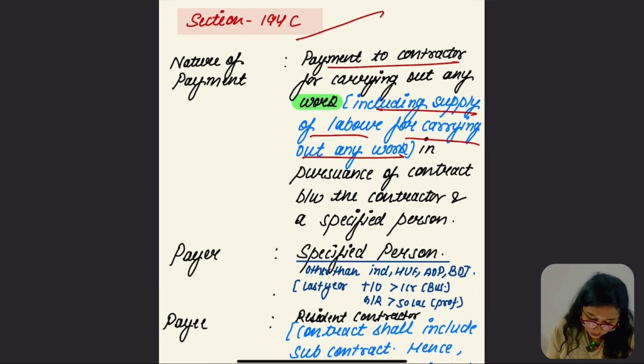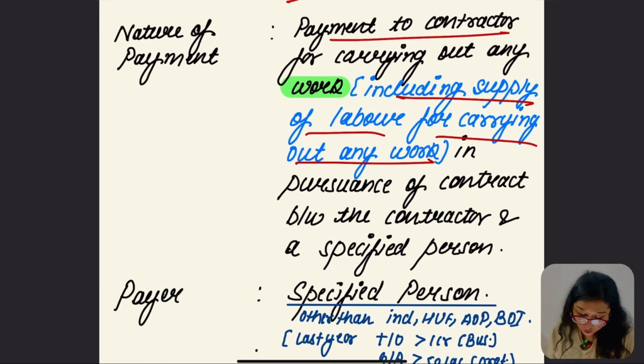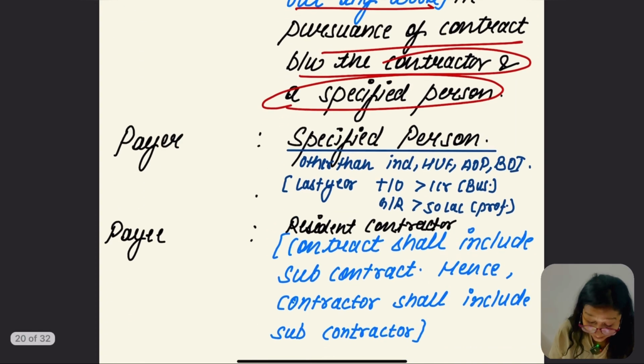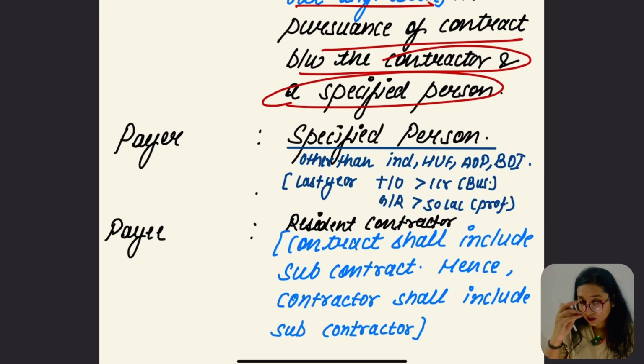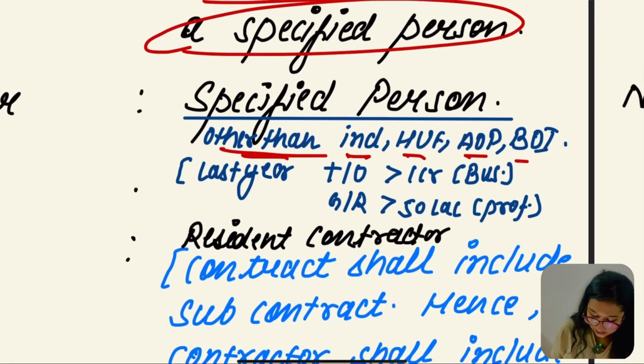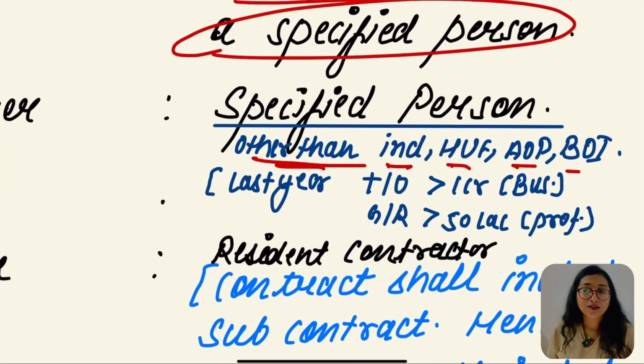So section 194C says about the payment to contractor for carrying out any work, which includes supply of labor for carrying out any work in pursuance of a contract between contractor and a specified person. So who is going to be the specified person? The payer is going to be the specified person. Let's check who the specified persons are in this section. Other than individual and HUF, AOP, BOI. In the earlier section we read other than individual and HUF, right? In this section we are also going to take other than individual, HUF, BOI, AOP.